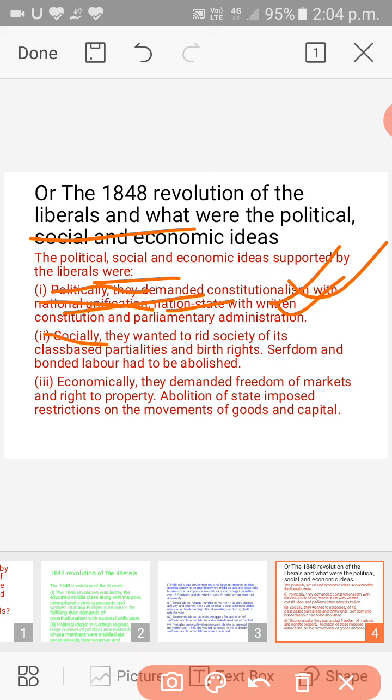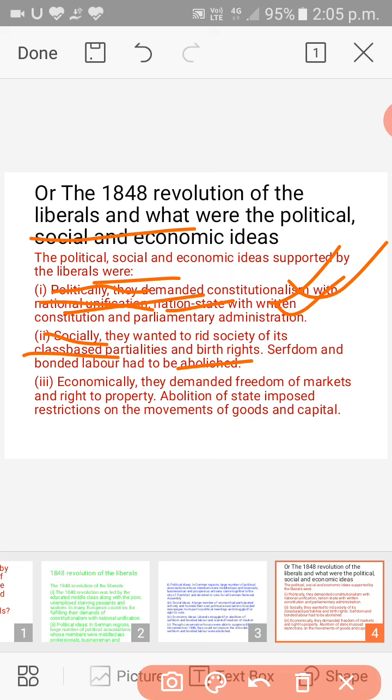So another point is, socially they wanted to rid society of its class-based partialities and birthright. Serfdom and bonded labor had to be abolished. Socially, they wanted to free the society. The class system was based on this during the period of the French Revolution.